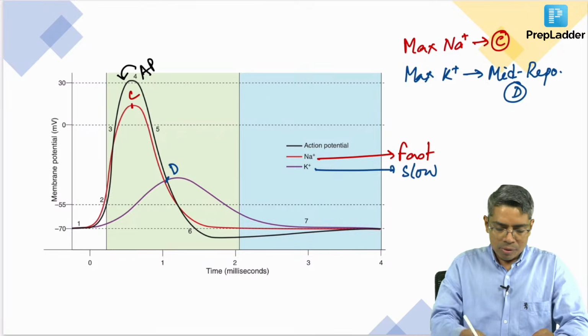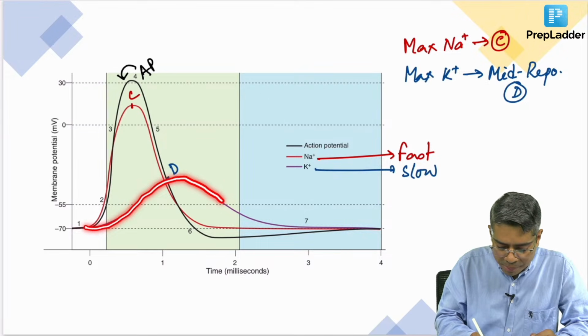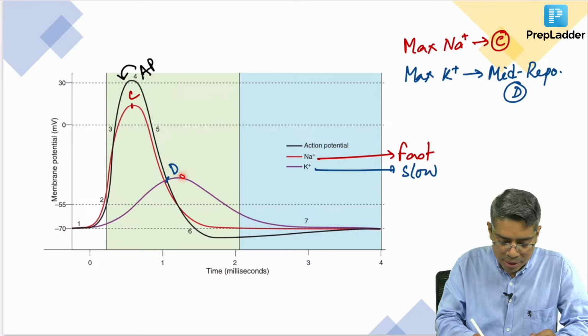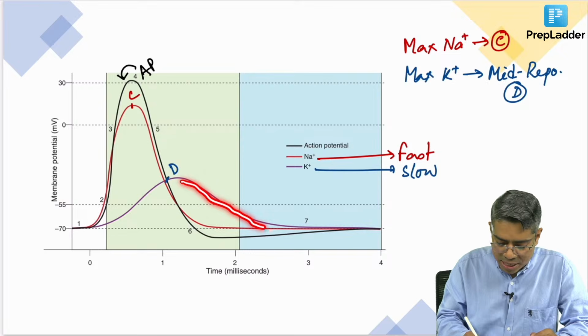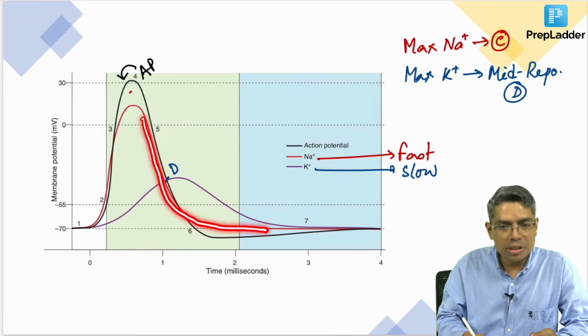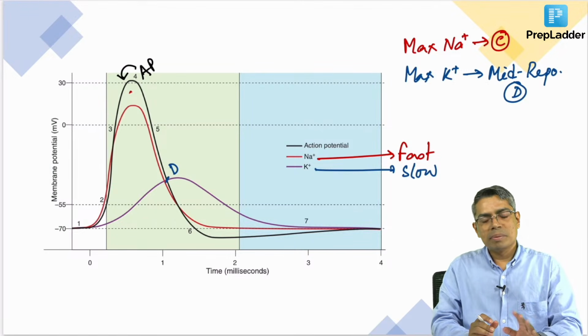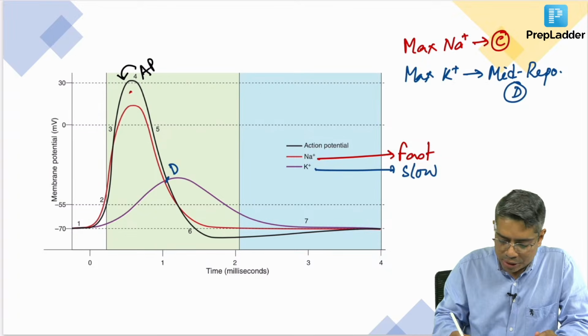Now, if you follow this potassium permeability curve, then you can find out that potassium channel closure is also taking a very long time. So, after maximum opening, channel closing is also taking a long time. So, when potassium channels are open here, see, sodium channels are already closed here. Okay. So, if the potassium channels are open, but sodium channels are closed, then if you take a ratio between